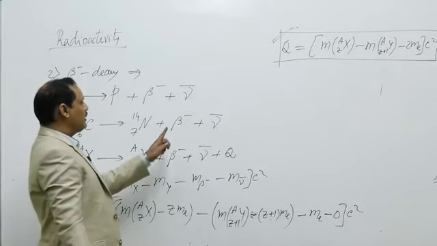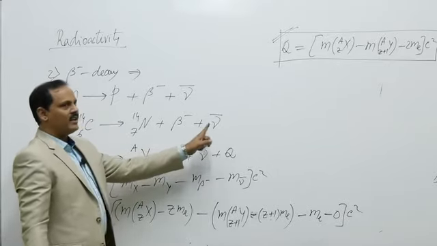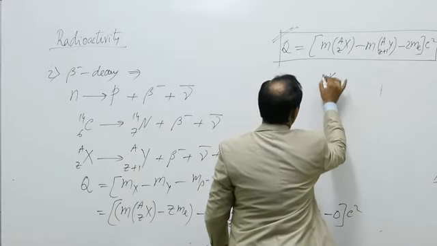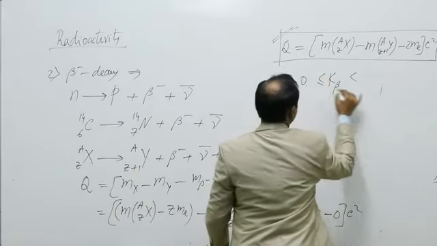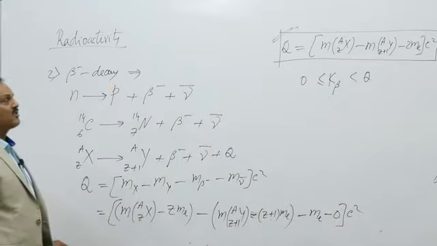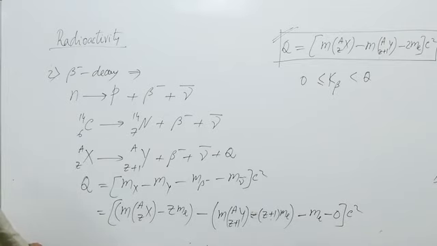So this Q is distributed between the beta particle and the antineutrino, and for this reason the kinetic energy of the beta particle lies between 0 and Q. The kinetic energy of the beta particle is not fixed, it varies between 0 and Q, and that is why with the kinetic energy of the beta particle we cannot identify the beta emitting element. Q is definite for a reaction but not the kinetic energy of the beta particle.